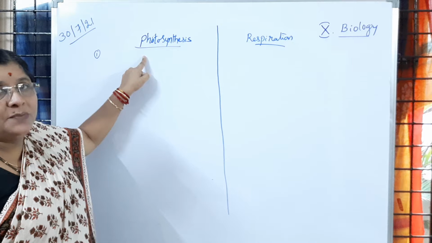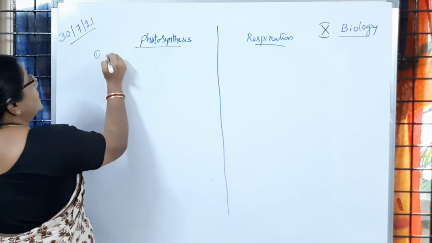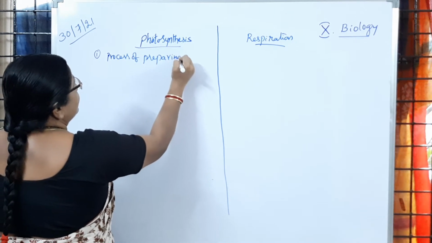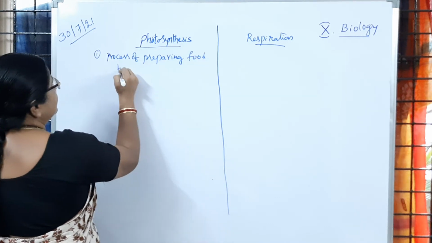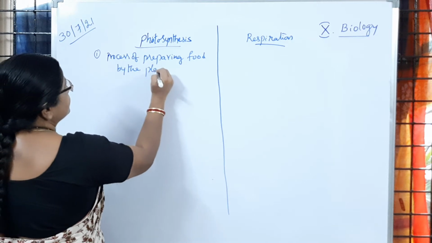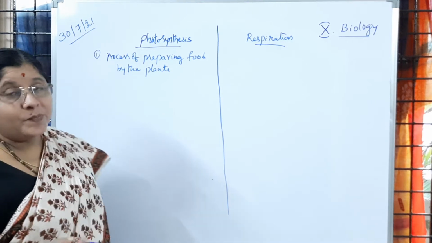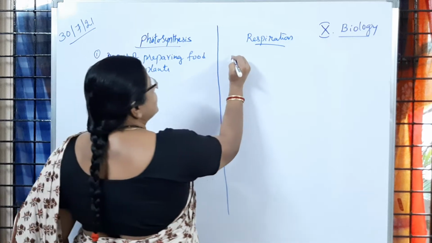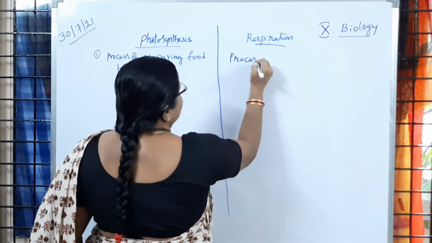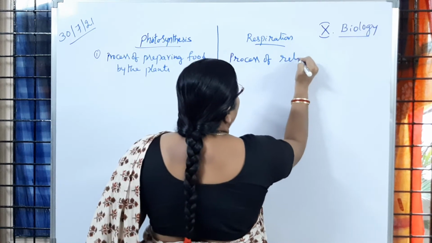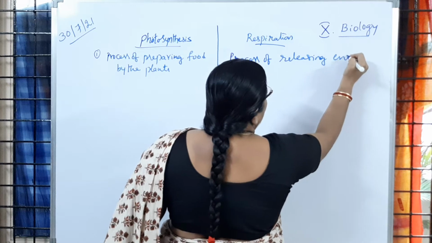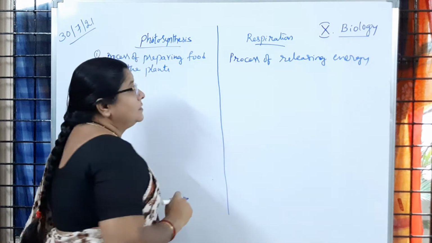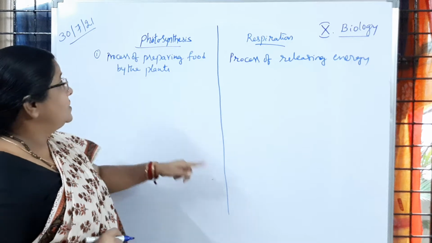The process of preparing food by the plants and some kind of bacteria is called photosynthesis. The process of releasing energy is called respiration.